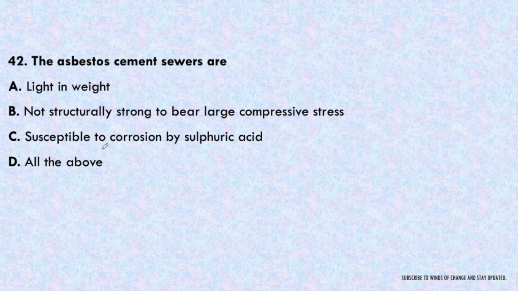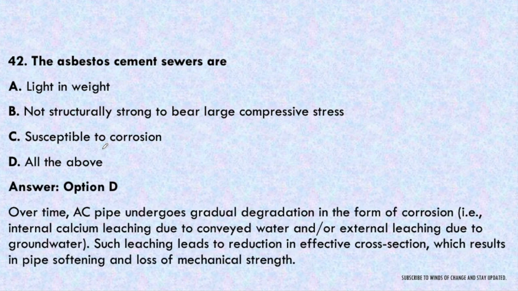Next question. The asbestos cement sewers are light in weight, not structurally strong to bear large compressive stress, susceptible to corrosion by sulfuric acid, or all of these. The answer will be all of these. Asbestos cement sewers are light in weight. They are not very strong to bear large compressive stresses. They are susceptible to corrosion also. Over time, asbestos cement undergoes gradual degradation in the form of corrosion, that is internal calcium leaching due to the conveyed water.